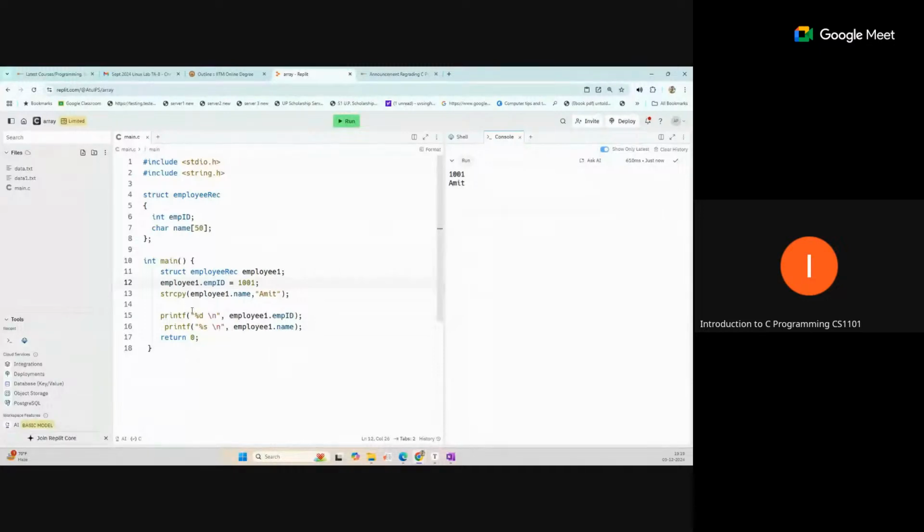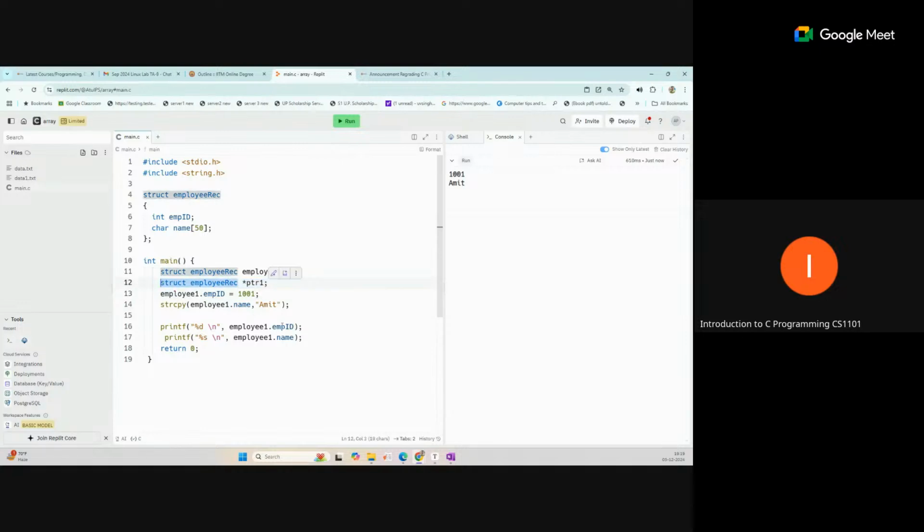So this is only one variable we have created, and we can also create a pointer for this. How can we create a pointer? A pointer is simple. We have to follow the same data type for the pointer itself, so we can write like this, and asterisk ptr, like ptr1. This is a pointer for this type of structure.